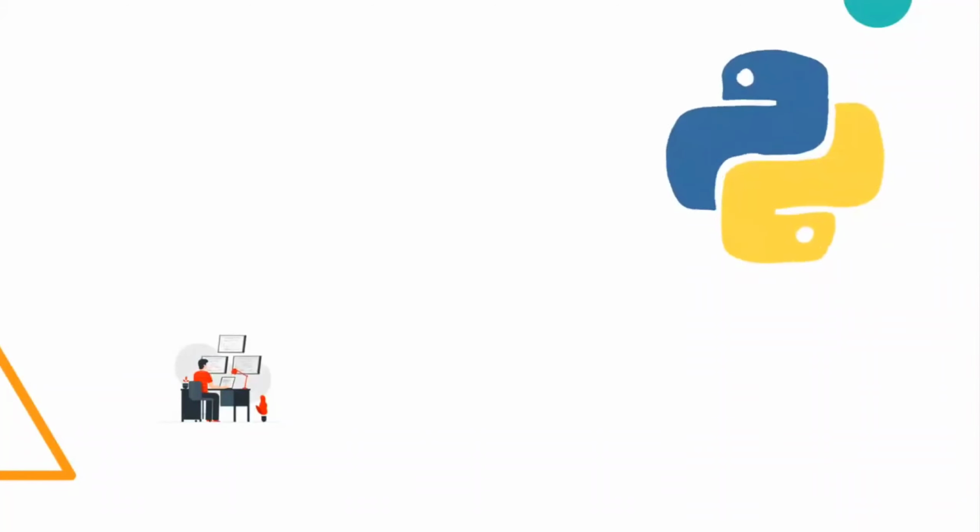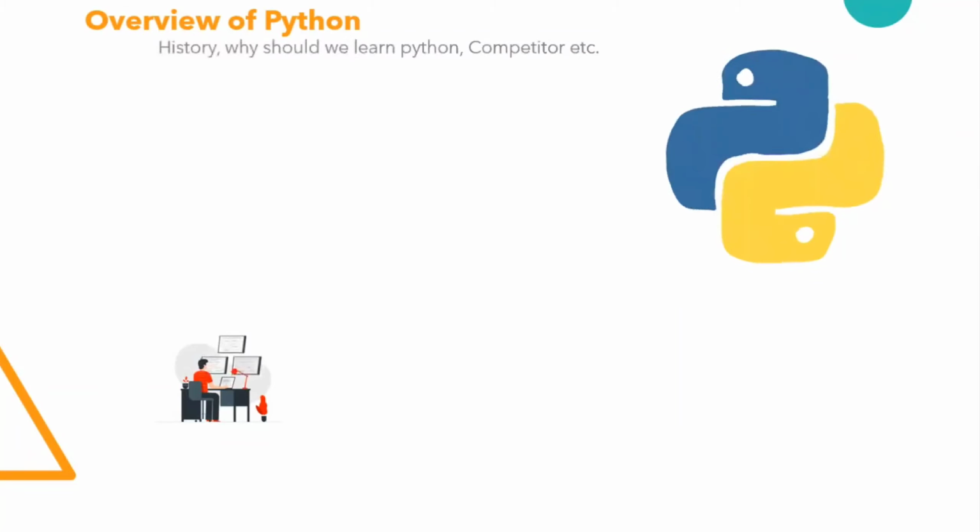First of all, you should have a clear concept of the overview of Python. In the overview, you should know the history, who made Python, and why we should learn Python, who the competitors are, and if Python is strong, why. You should know this kind of concept.